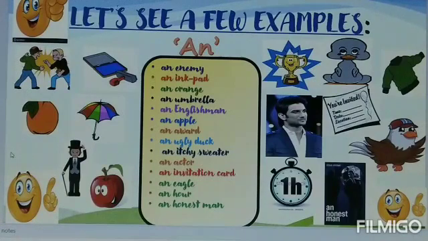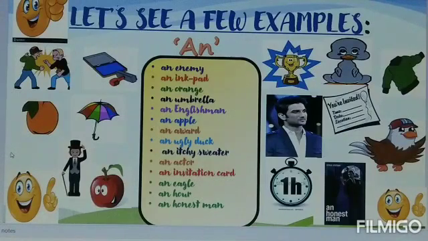An enemy, an ink pad, an orange, an umbrella, an Englishman, an apple, an award, an ugly duck, an itchy sweater, an actor, an invitation card, an eagle. All these words began with vowel. So we have used an. But what about the last two?